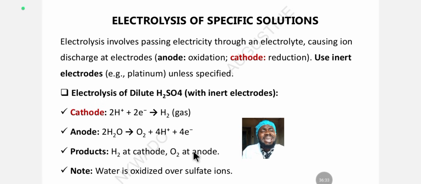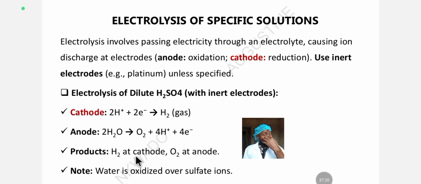It only happens rarely, and JAMB doesn't set those kinds of questions, where you will see a positive electrode having positive elements discharging from there. It is very rare. So hydrogen is a non-metal, but it's a positively charged element. So that is going to force it to be attracted towards the negatively charged electrode, which is the cathode. That's why it's discharged there.